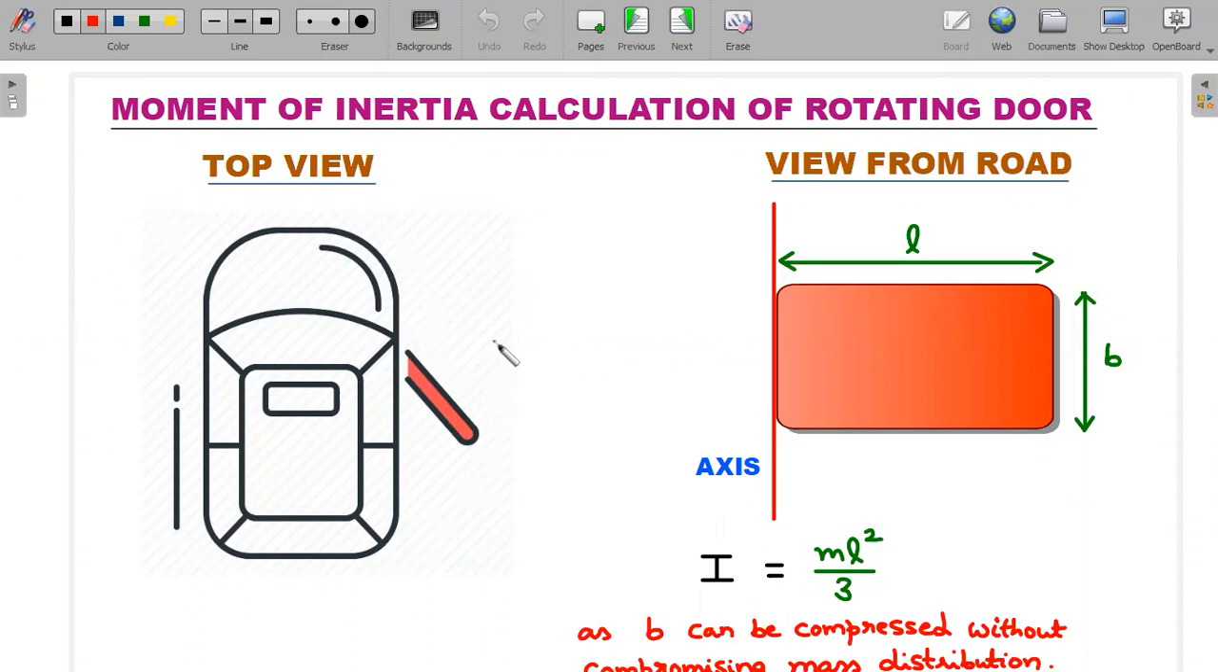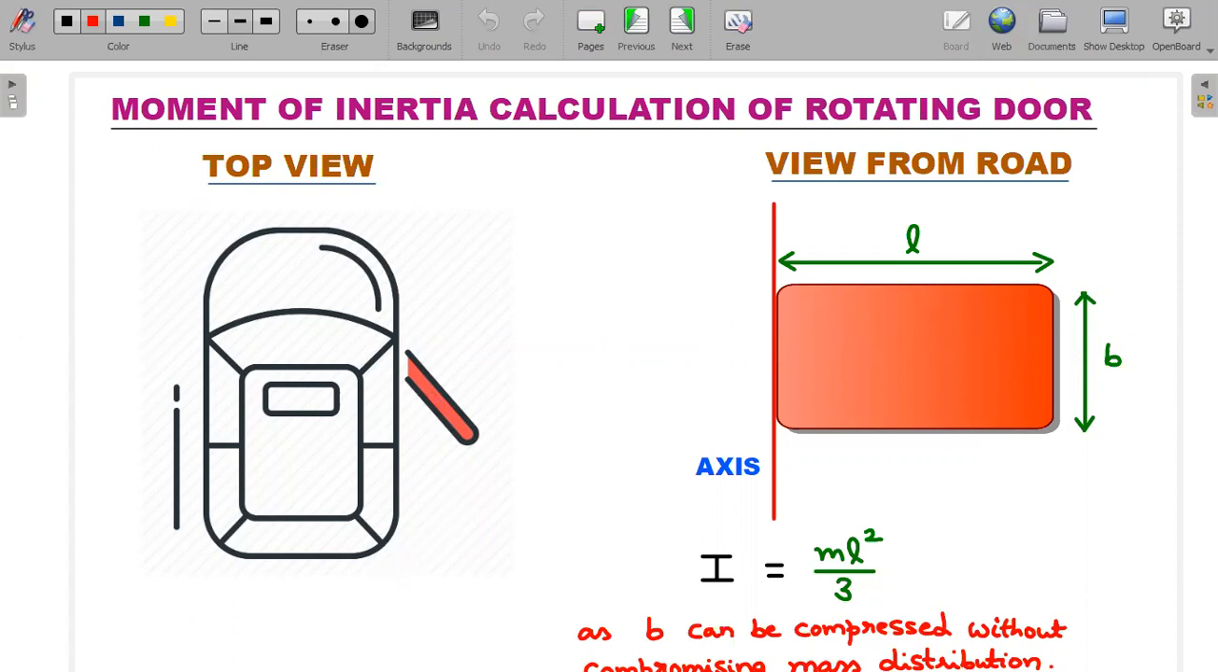Here I have presented the picture of the top view of the car moving and the door slightly open in red color. Can you see that the door is open? With respect to an axis at this particular end, perpendicular to the screen, I hope you're able to visualize that axis. The door will rotate and shut. The same thing I have written from the view of the road.